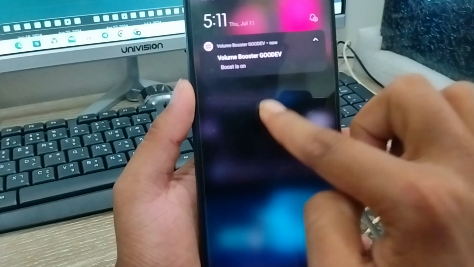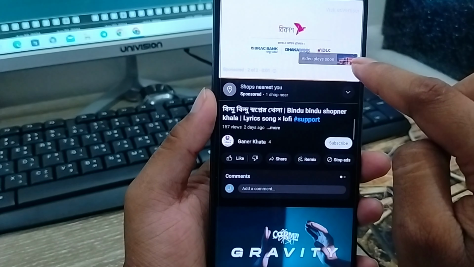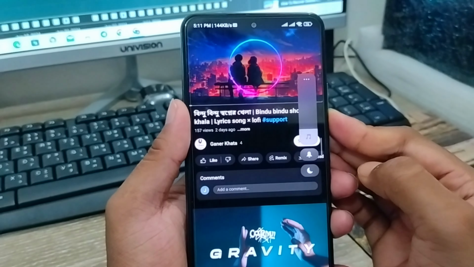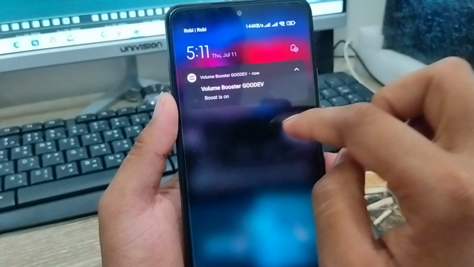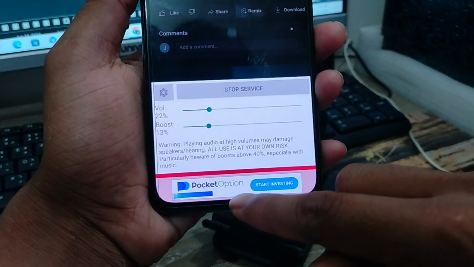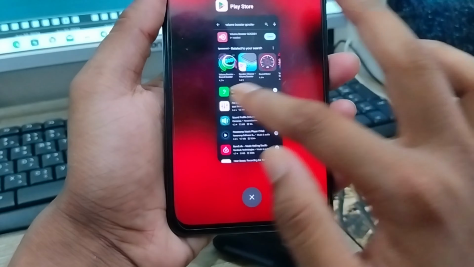I'm going to test the boost option here. Now I'm going to tap to use my YouTube. The volume is much higher than that one anyway. So guys, here's the process of how to boost your volume option or increase your media volume option on any kind of smartphone.